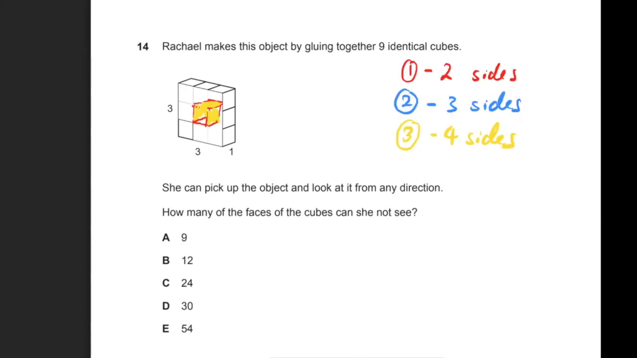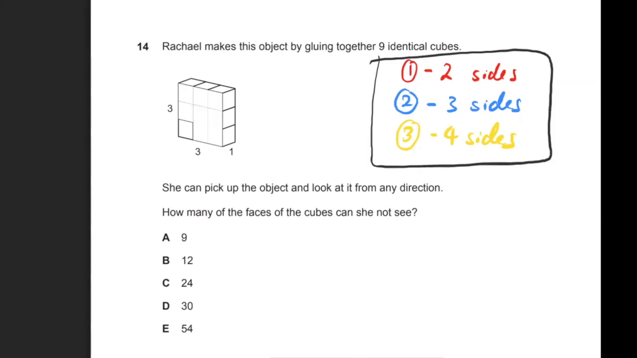So just reversing that and having a look on the right hand side. These are the different types of cubes that I have. I just called them type 1, type 2, type 3. And the number of sides is the number of sides that you cannot see. So let's see how many of the different types that we have. For type 1, we have 1, 2, 3, 4. For type 2, we have 1, 2, 3, 4. And then for type 3, we just have 1 in the middle there.